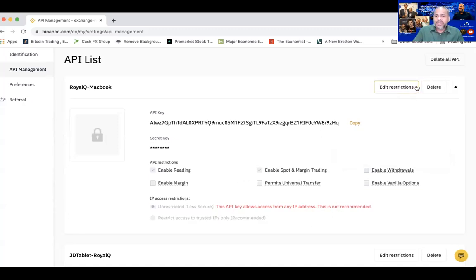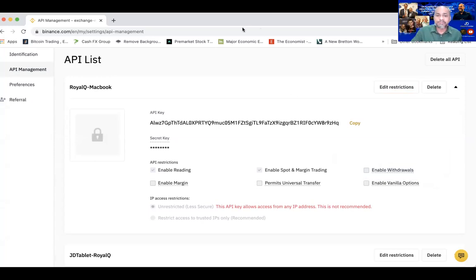Click save. All right, that is it. Once that is done, you will see that there's a tick over there. It is already saved. This is very, very important information, because people always ask the question: can the robot actually tap on your fund and so on? No, the robot is not allowed because it is restricted. That's the reason why this API is so important.